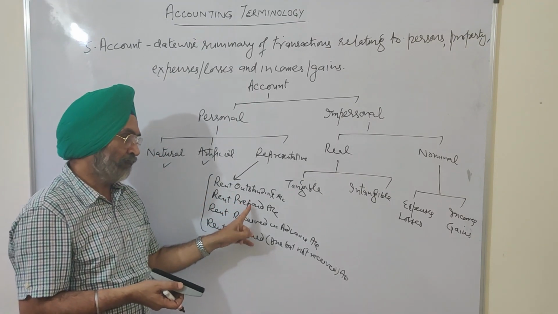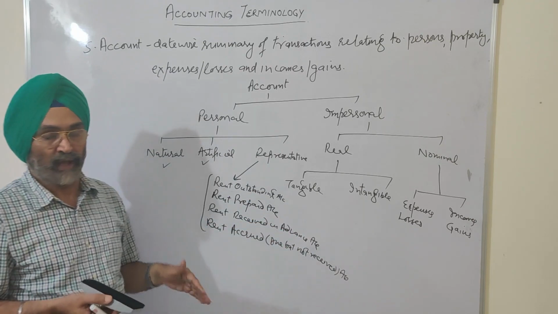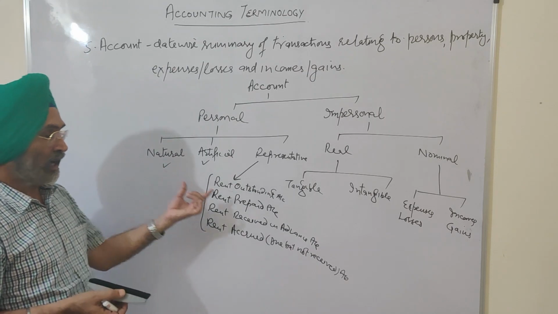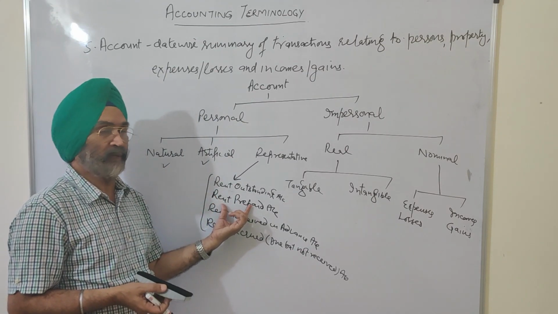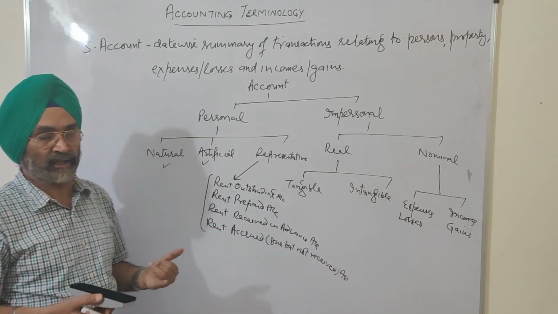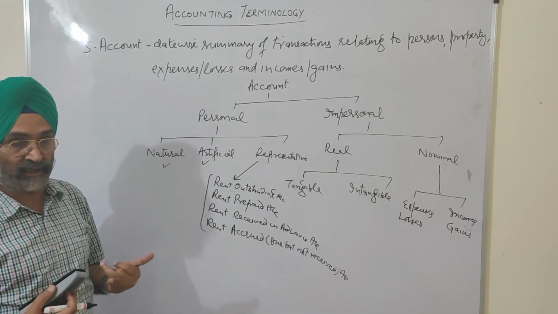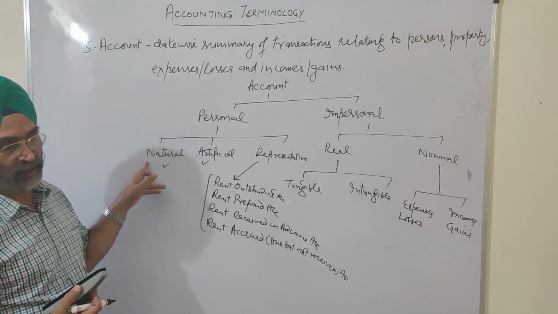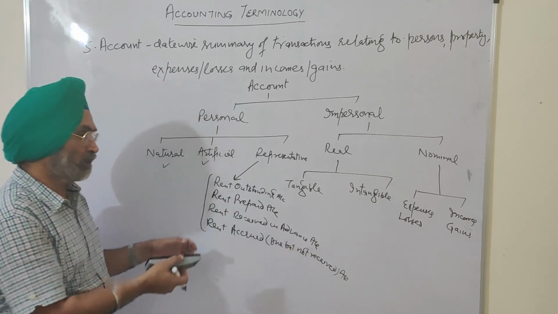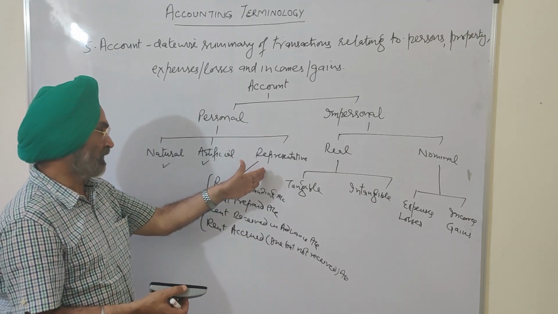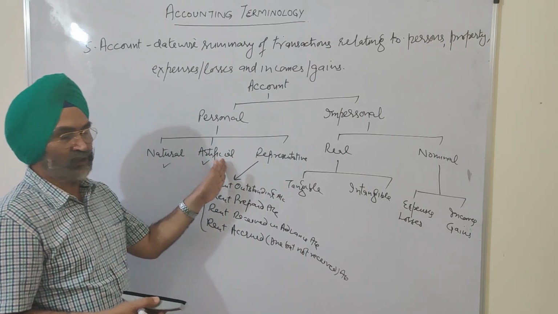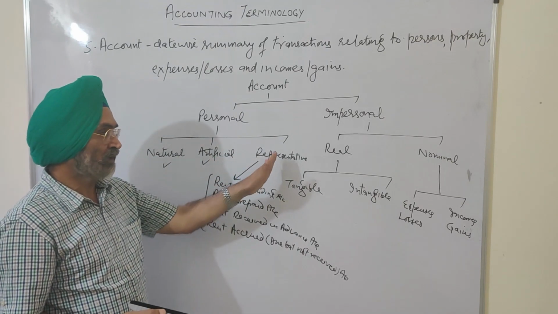I paid the rent in advance to the landlord. I am not preparing the account of the landlord, who is a natural personal account. I have opened the rent prepaid account. I have received the rent in advance from my tenant. I am not preparing the account of the tenant. That is a natural person account. I am preparing the rent received in advance account. Such types of accounts which are representing the natural person or the artificial person are called